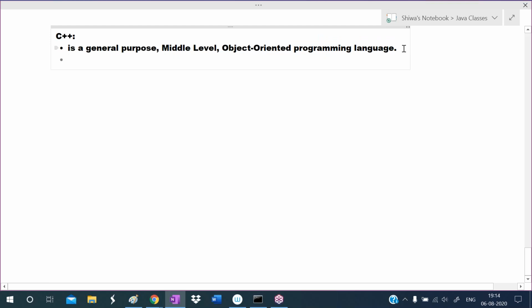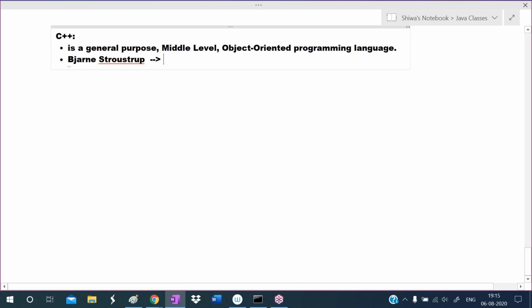So before that, I will talk about who introduced this C++. I want to talk a little bit about this C++. So who introduced this C++? Okay, see, this C++ was introduced by Bjarne Stroustrup. So his name is Bjarne, pronounce it as Bjarne Stroustrup. Bjarne Stroustrup is the father of C++. Bjarne Stroustrup introduced this C++ language.